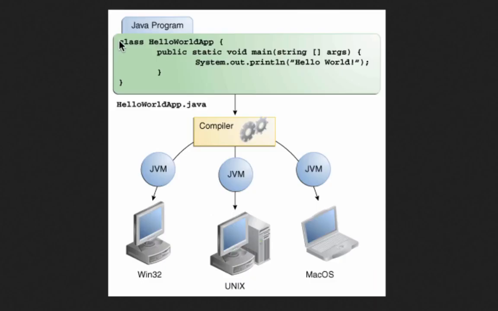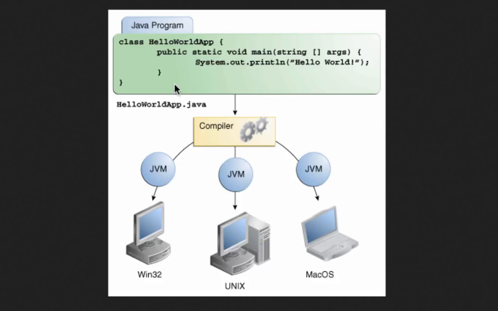Let's get started. What you see here is an example Java program. It's just a hello world program which prints hello world to the output. So what does platform independence really mean? Platform independence means that when I compile this program, I get a HelloWorldApp.class file, the class file generated out of the compiler. You can run that on Windows, on Unix, or Mac. Any operating system that you have, you can run that program on it. That is what platform independence is all about.